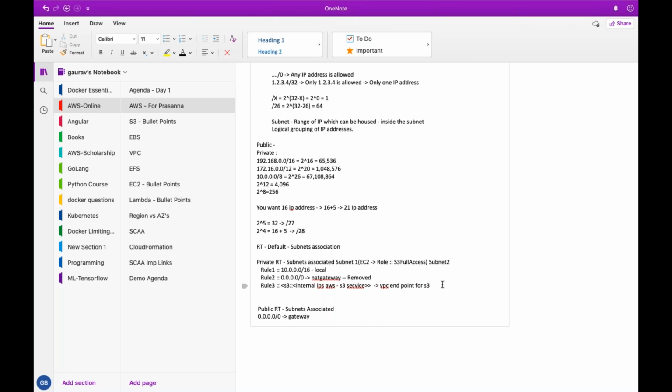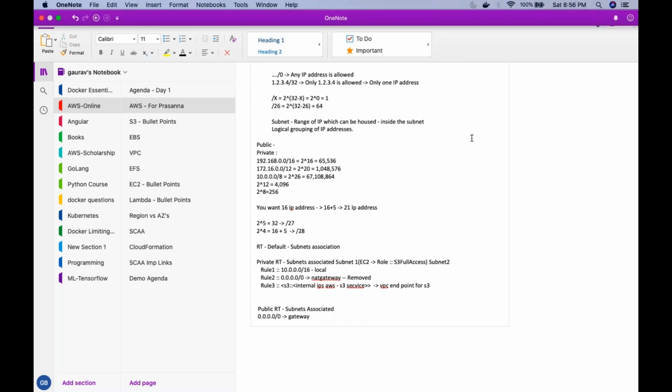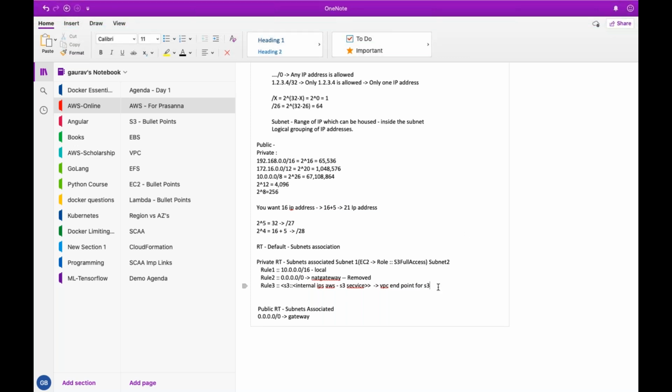Without adding access to internet, you are using a VPC endpoint or a tunnel connection to the S3 service, which is using the AWS backbone network to go and fetch the data for you, or to write and make a request and response there.